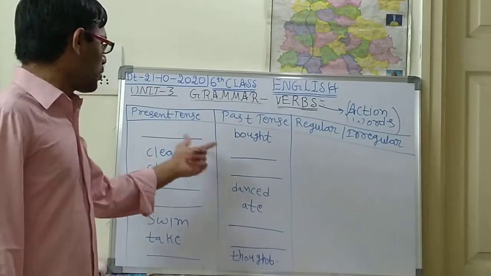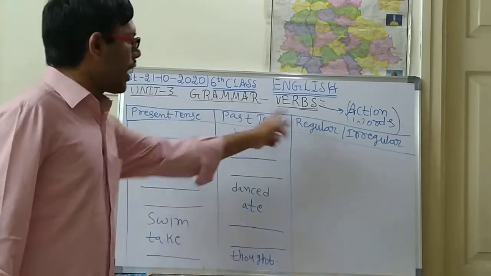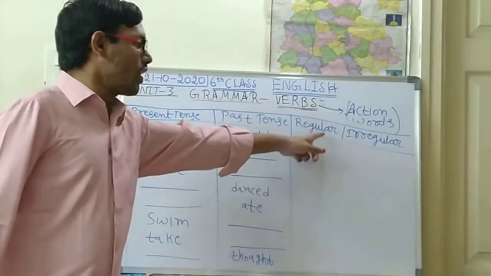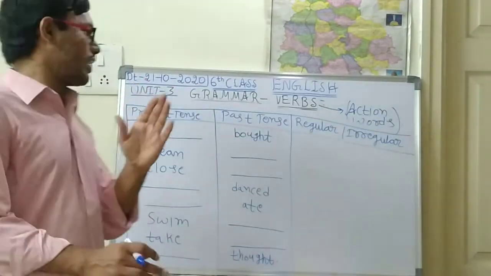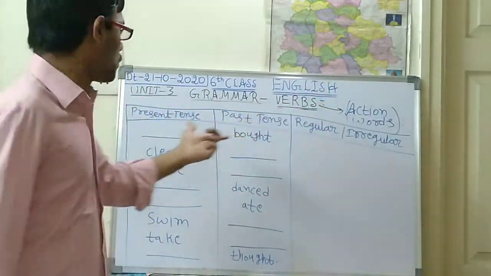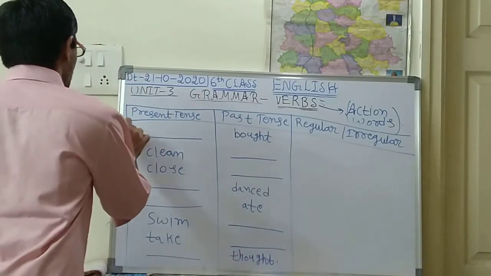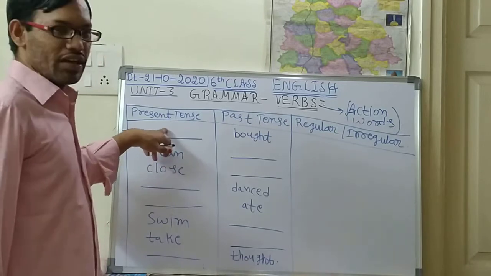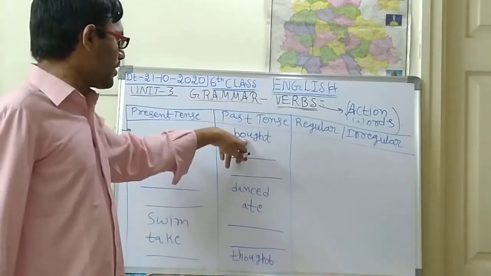For these 8 questions, you should fill up the blanks that are there, and you should write whether this form is regular or irregular. You have an idea about what is regular and what is irregular. So see the first one. What is given in the first one? In the present tense it is empty, so you should fill this blank. What is there in the past tense?